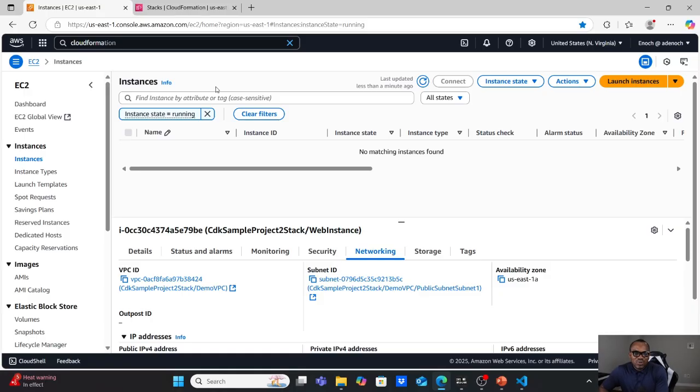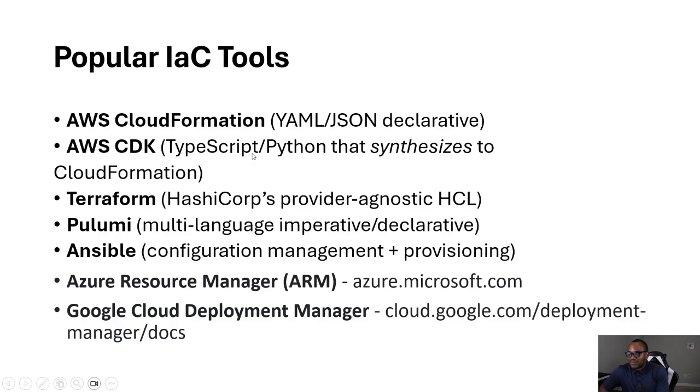The imperative approach. Declarative is more popular for cloud infrastructure as code because it's scalable and resilient. You know, it handles drift and dependencies for you. But the imperative approach gives you more control, which is useful for procedural tasks or inside configuration tools. So that's that for today. Before we go, I've discussed the popular tools used for creating infrastructure. For Azure, there is Azure Resource Manager, and for Google Cloud, you have Google Cloud Deployment Manager.